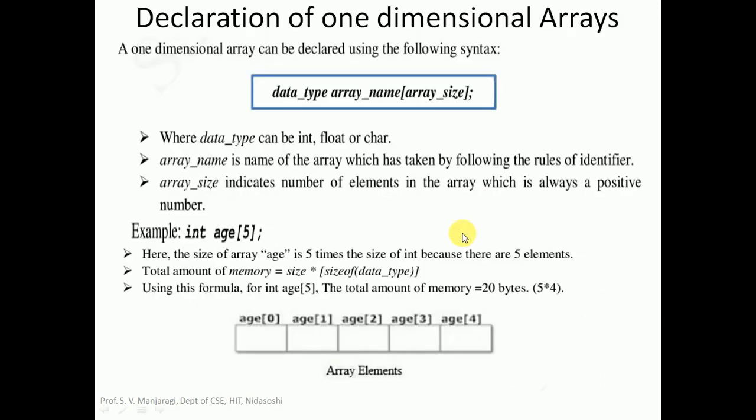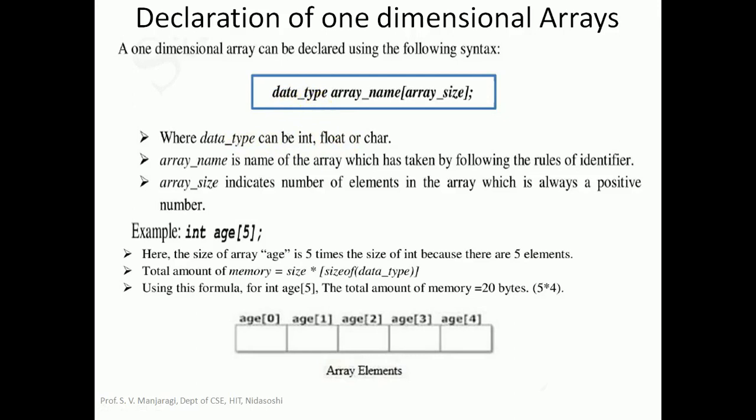Now let us see how to declare a one-dimensional array. That is the declaration of single-dimensional arrays. To declare single-dimensional arrays, there is a syntax we need to follow. The syntax is very simple. If you look at the syntax, it will begin with the data type. The data type can be anything like int, float, char, double. It depends on which type of value you want to store in the array.